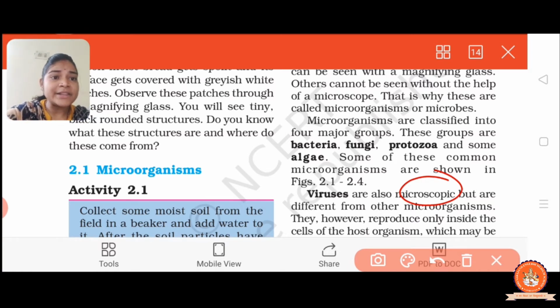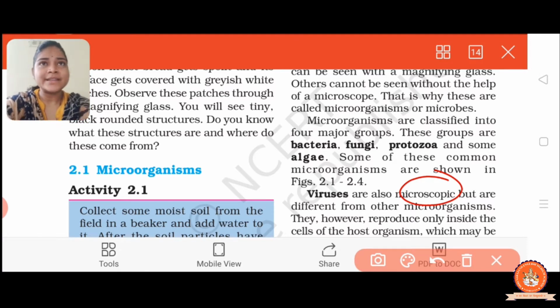But they are different from other microorganisms. Why is it different? Because it is very small compared to other microorganisms. So that's why we cannot see the virus in a simple microscope. If we want to see it, then we need a powerful microscope. This is a special type of microscope, and these are different from others.